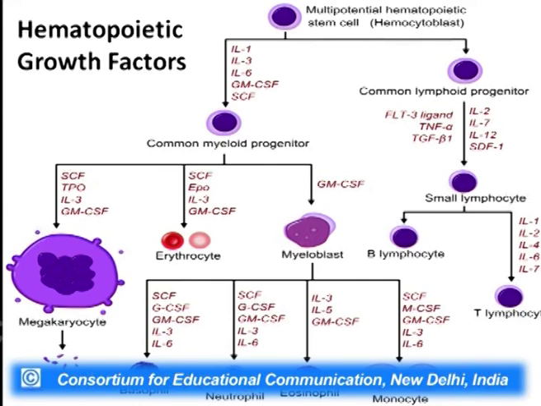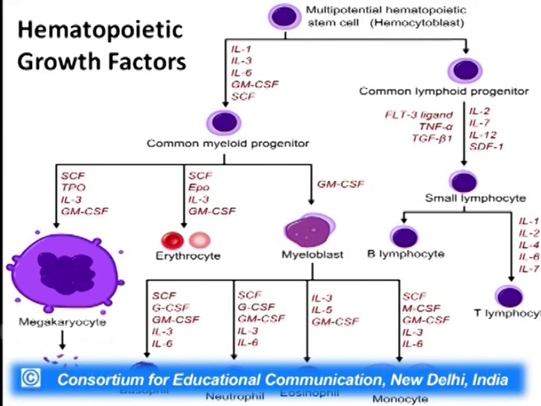These factors influence the production or the lineage taken up by the HSC. For example, if granulocyte colony stimulating factor is produced in the microenvironment, it will influence the HSC to develop into that particular lineage of granulocyte. Or if IL-3 is produced by the microenvironment, it will influence the HSC to take a particular lineage.